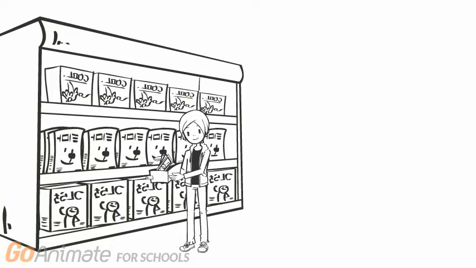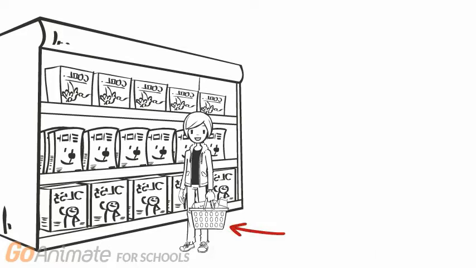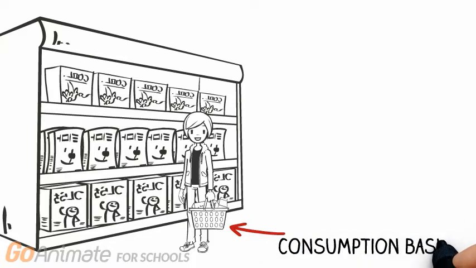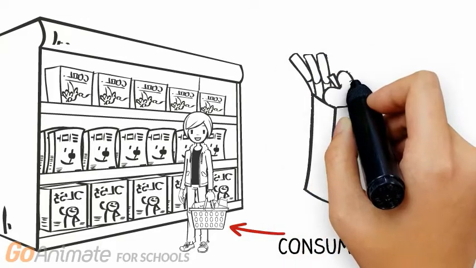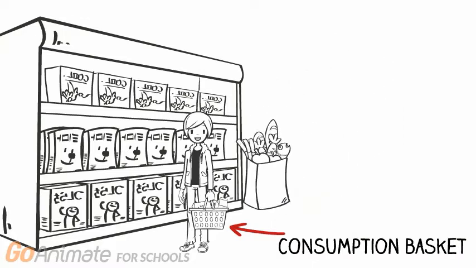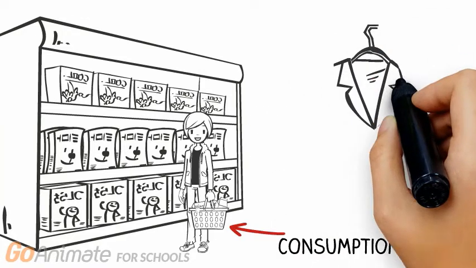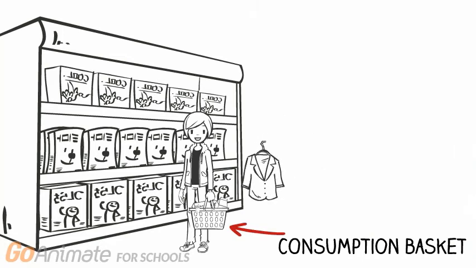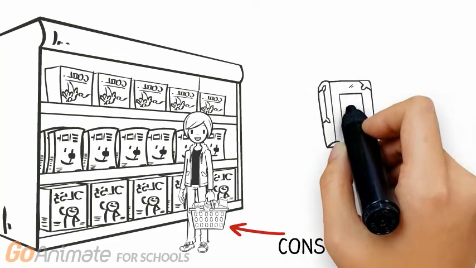So, Chris's goal is to spend the budget in the best possible way. But what is the best possible way? Well, Chris ends up with a bunch of products once all of the budget is spent. In economics, we call that bunch of products a consumption basket. It contains some food, some clothing, some entertainment, some transportation, and probably other things as well.